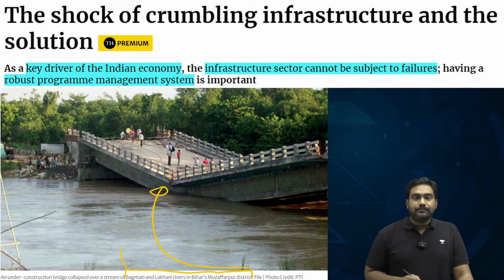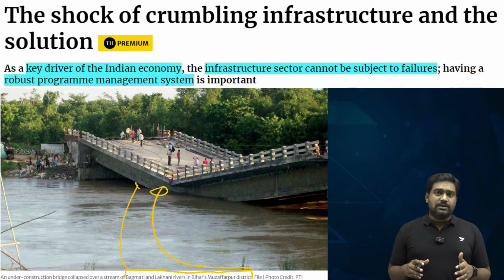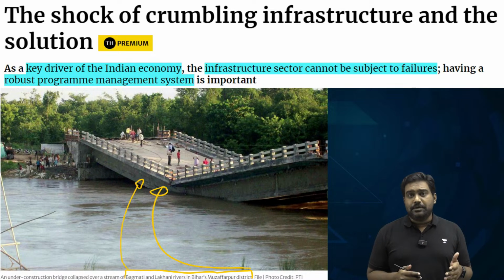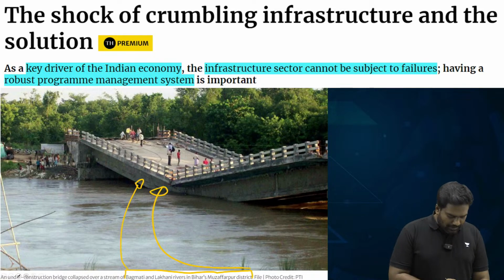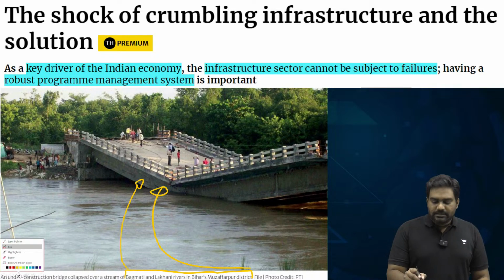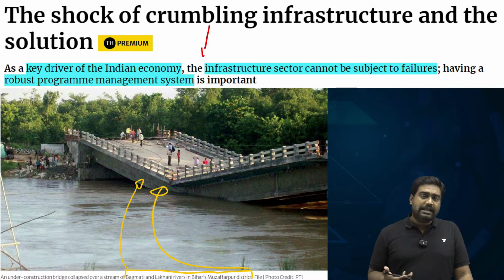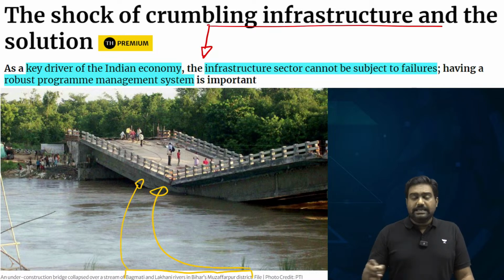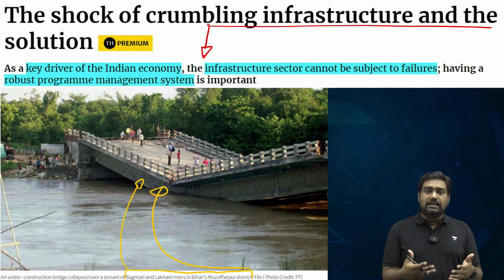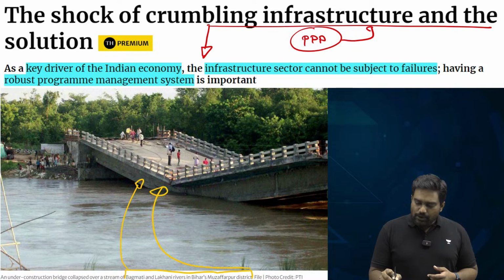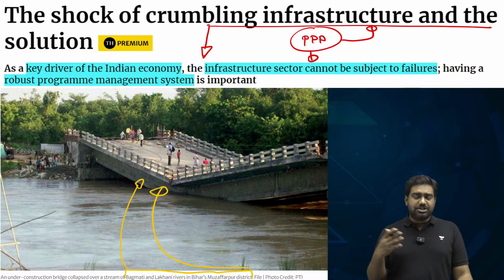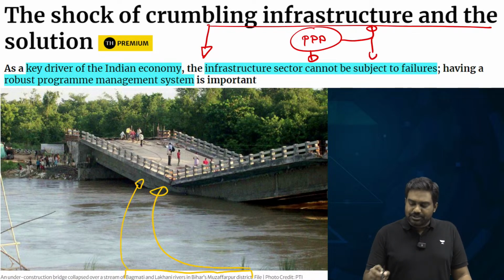Now such incidents are not only an embarrassment for the government, it also clearly points towards the lack of accountability and the poor project planning and management by the government authorities and the private sector which might be involved in these public-private partnerships. Now a country like India, which has ambitious plans for the future, cannot afford such projects to fail. You can't afford the collapse of bridges.